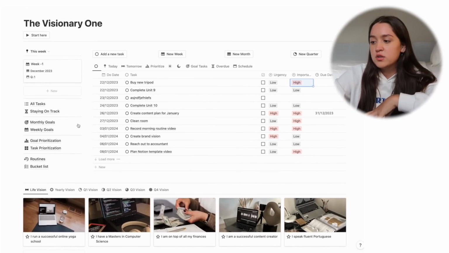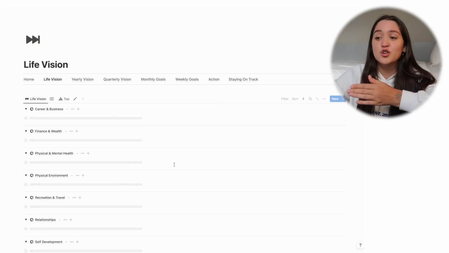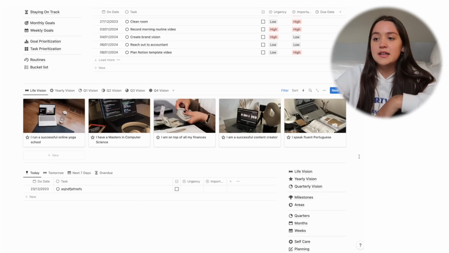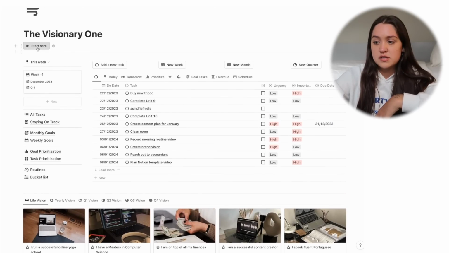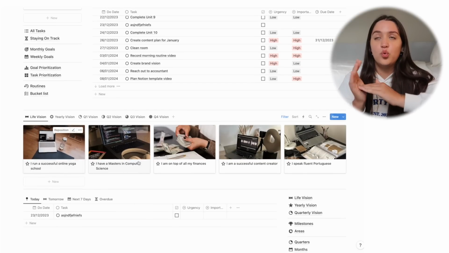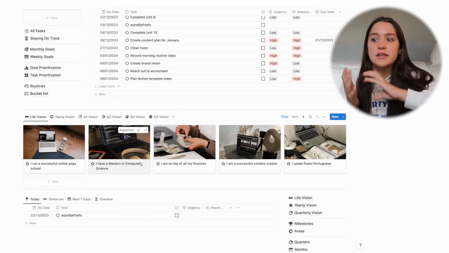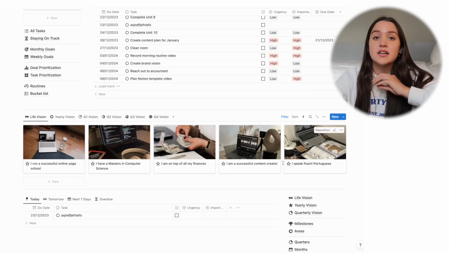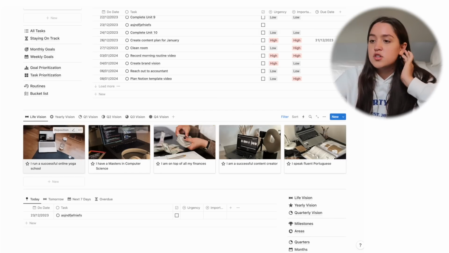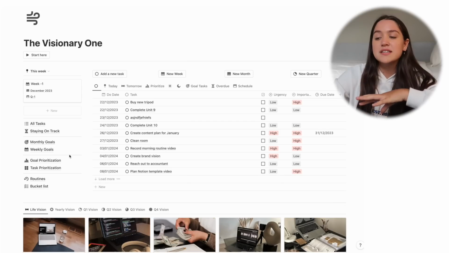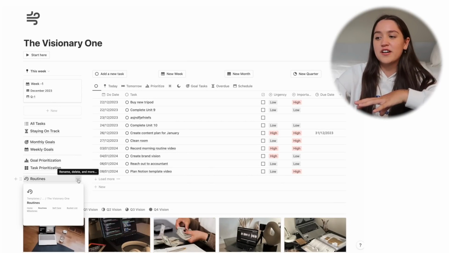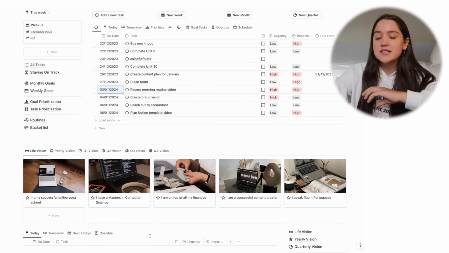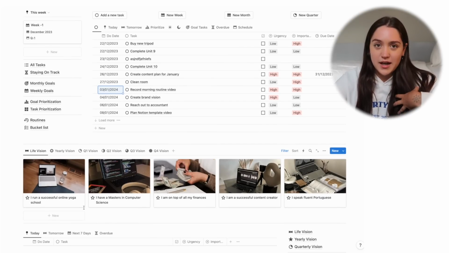So like, for example, if I go into my life vision, you're gonna see that there's a lot of things. So you might be like, why am I only seeing 5? That's because in the initial setup, which is right here on this button, you're gonna prioritize which things you wanna work on this year. So these are life vision things, but these are life vision things that you're working on this year specifically. So I wanted to keep this here so that it's always kind of in view. Even if you're up here planning your tasks, you get a little sneak peek of the vision and it reminds you what you're doing everything for.